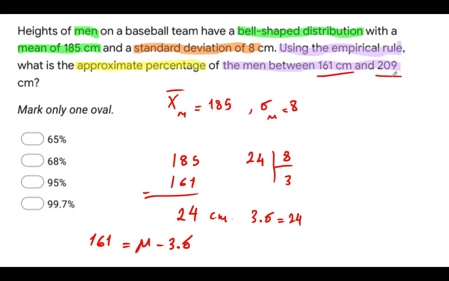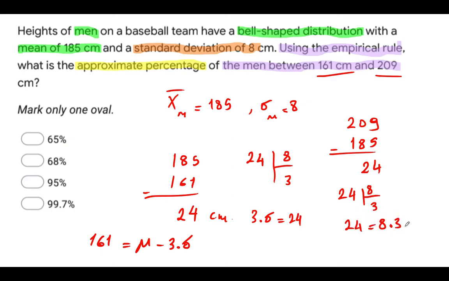So what about the right-hand side? The border on the right, which is 209. Let me check it. 209 and my mean value 185. When I subtract, it will be 24, and 24 divided by the standard deviation, which is 8, is 3. So since 24 is equal to 8 times 3, it will be 3 times standard deviation. So it's easy to see that 209 is equal to mu plus 3 sigma.